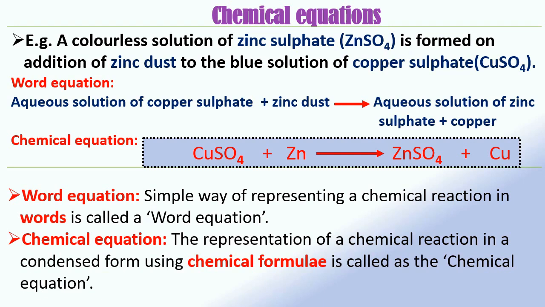The representation of a chemical reaction in a condensed form using chemical formulae is called a chemical equation. In this reaction, copper sulfate and zinc are the reactants. They react with each other to form copper particles and a solution of colorless zinc sulfate as the product.